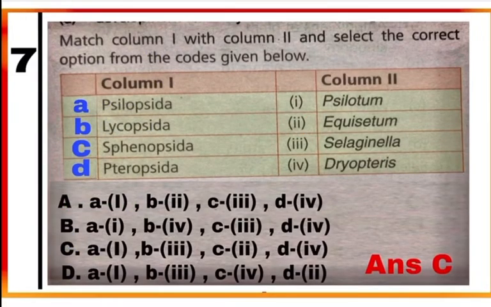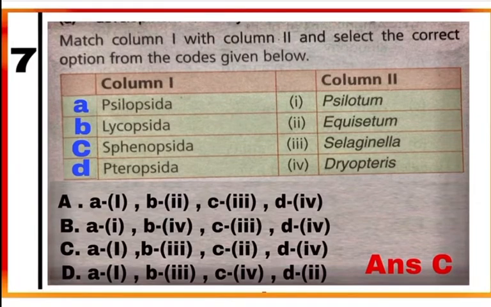Question 7. Match column 1 with column 2 and select the correct option from the codes given below. In column 1, 4 classes of pteridophytes are given and in column 2, their examples are mentioned and you have to match the 2. Option C is correct.